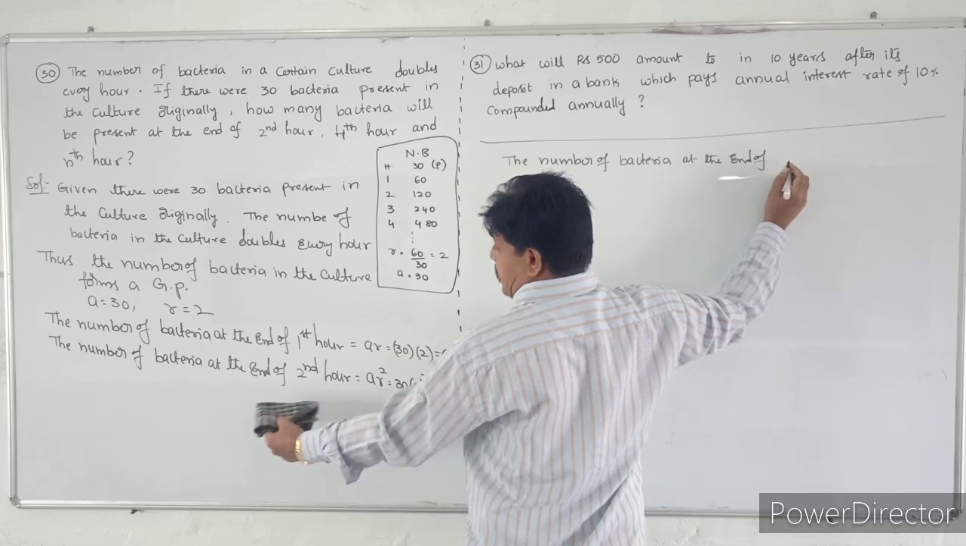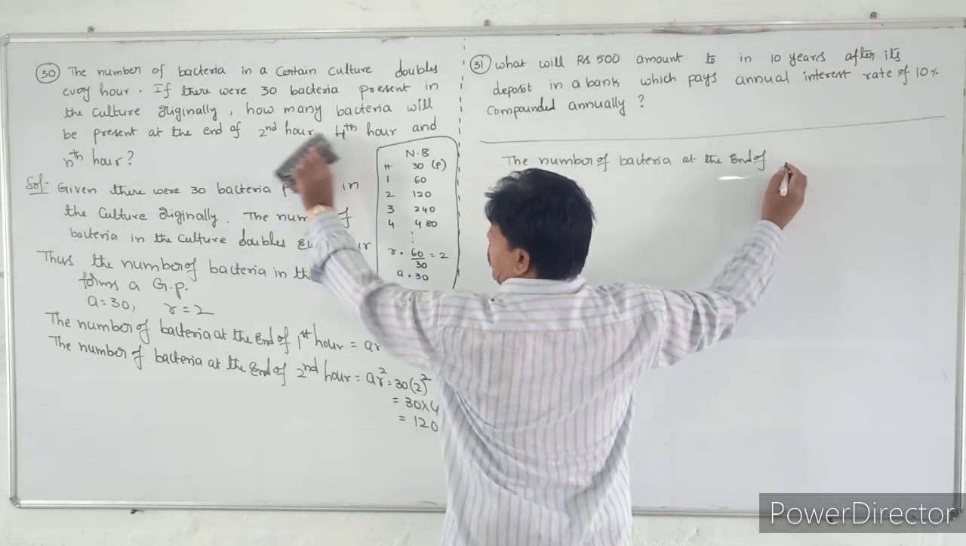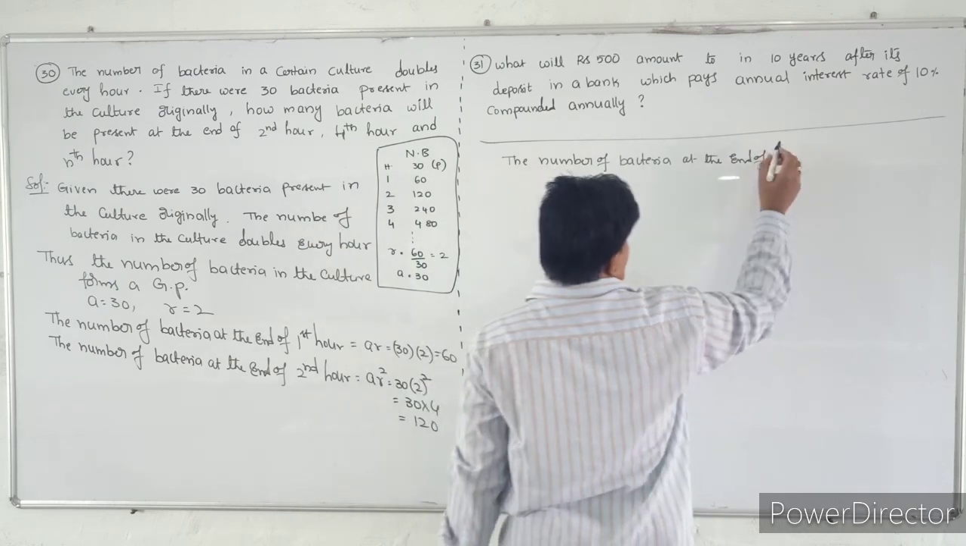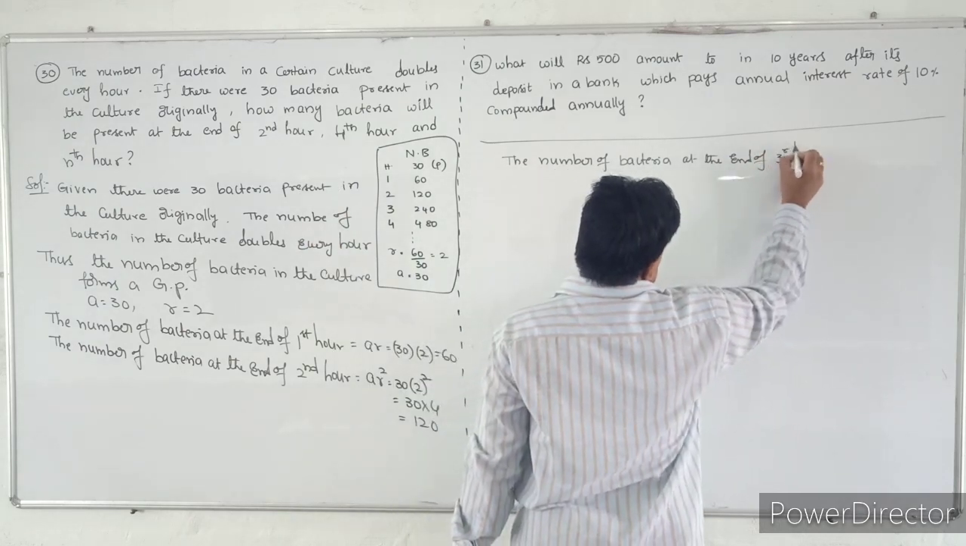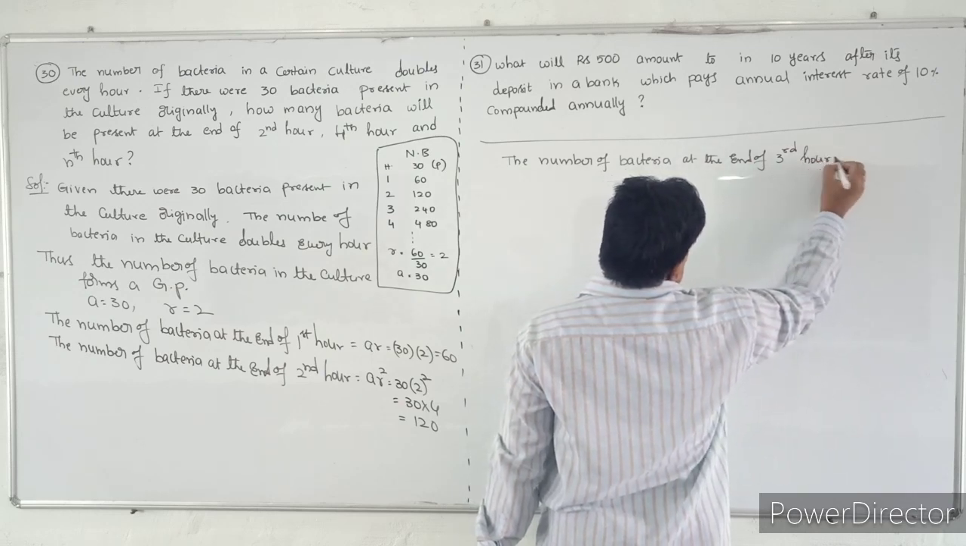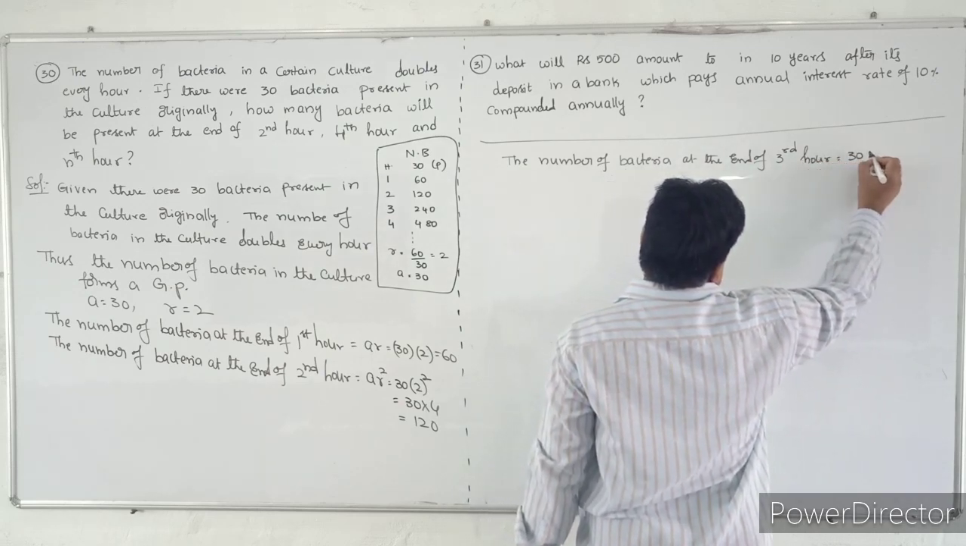They are asking for the second hour, and after the end of the second hour you have to calculate the fourth hour also, and I will take that order. At the end of the third hour also I am calculating this one. At the end of the third hour, that is equal to 30.